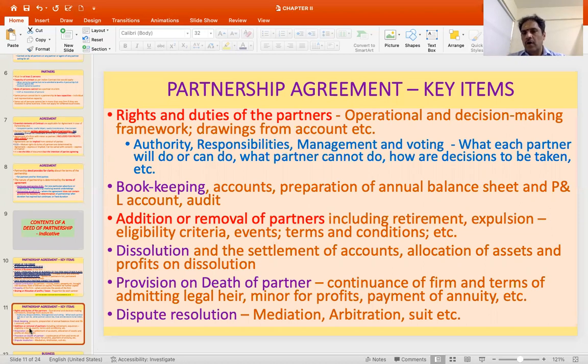So what are the operational aspects relating to conduct of business? It's almost like what you have in case of a company in the articles of association. So what is the authority that is there? What is the decision making framework? Who can draw from the accounts? Who can sign on checks, etc. So authority, responsibilities, management and voting, what each partner can do or will do and what partner cannot do.